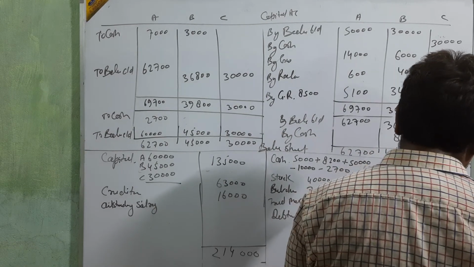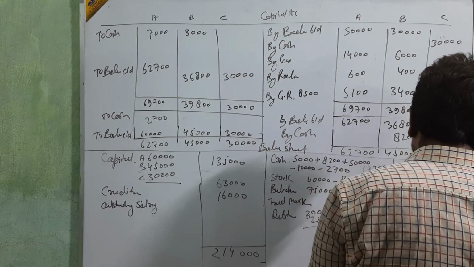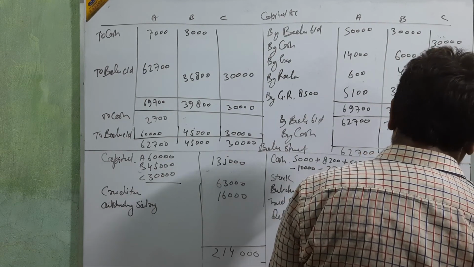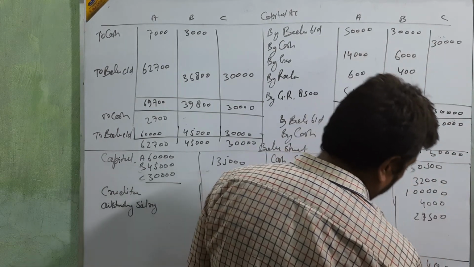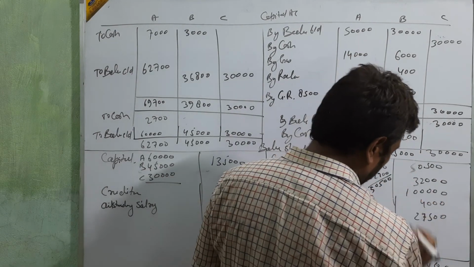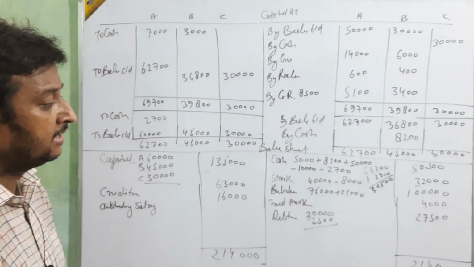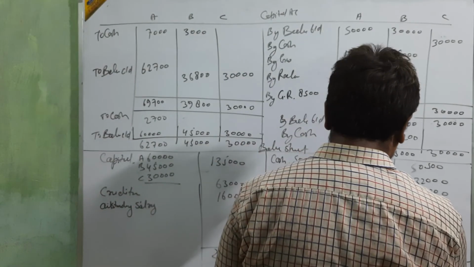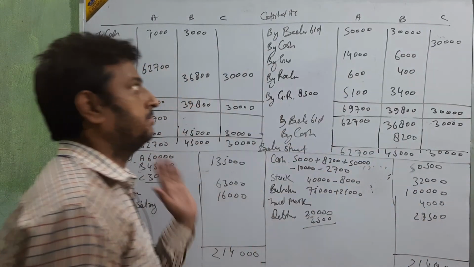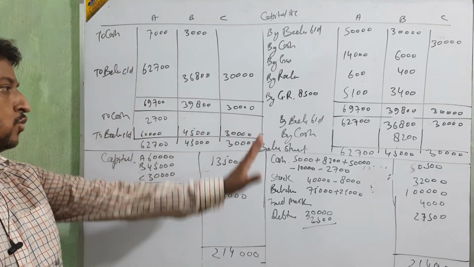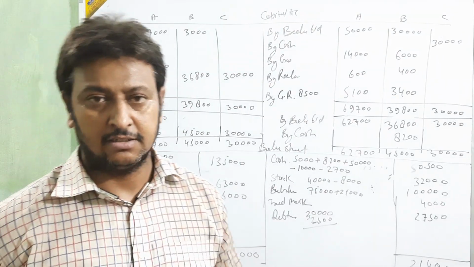And then the total comes to 2,14,000. Okay? Clear? In this way we are going to solve the question. Clear? How to calculate the capital and then make the balance sheet. Okay, beta? Okay. Thank you.